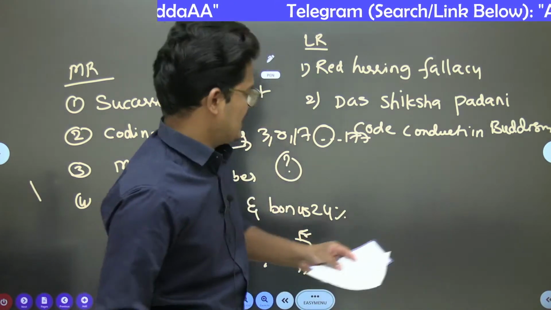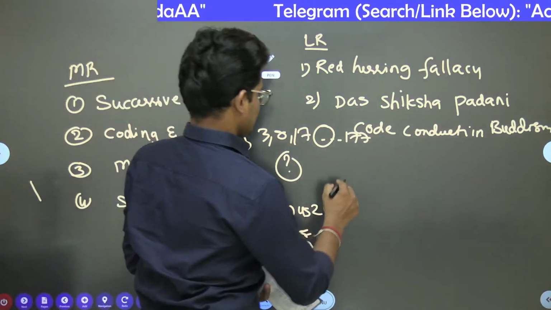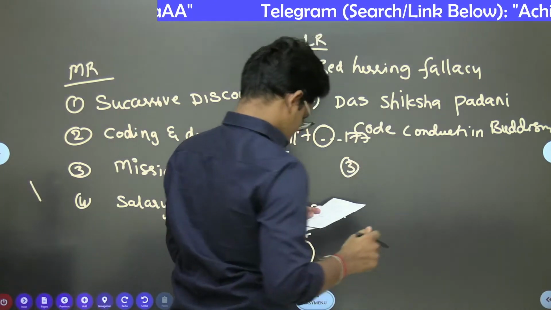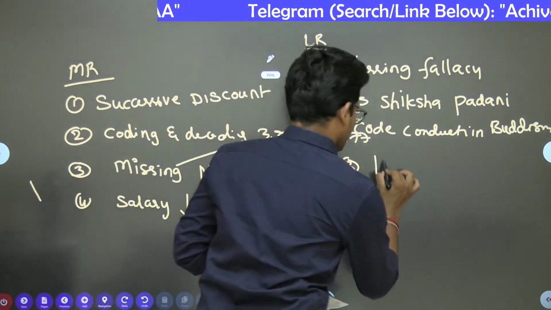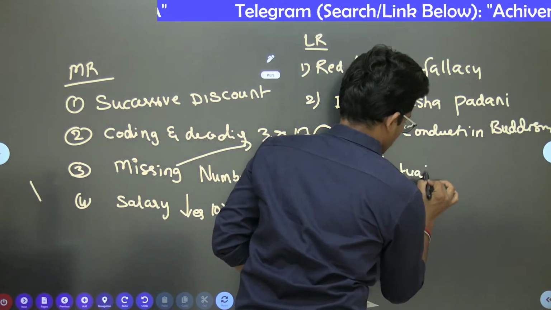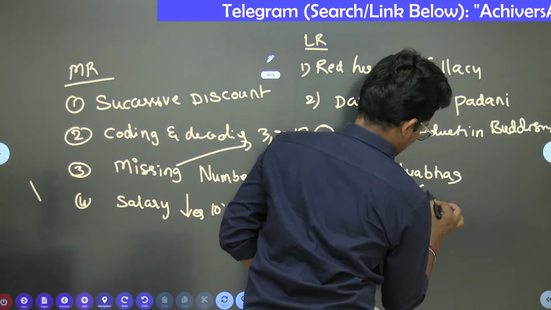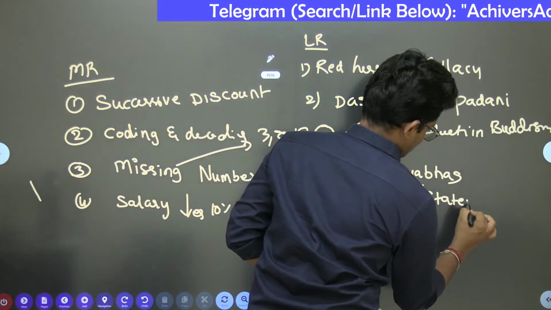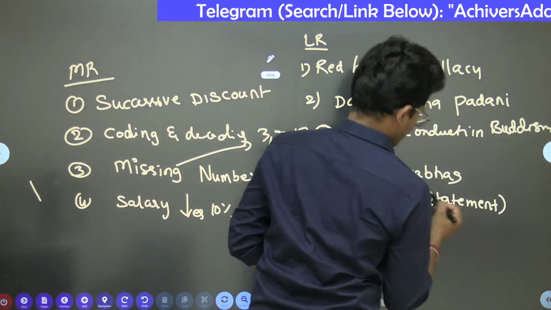Red herring means diverting. Diverting the mind is a red herring. The third one was related to Hetvabas. Hetvabas question and statement based question was there. Statement based Hetvabas related question was there.